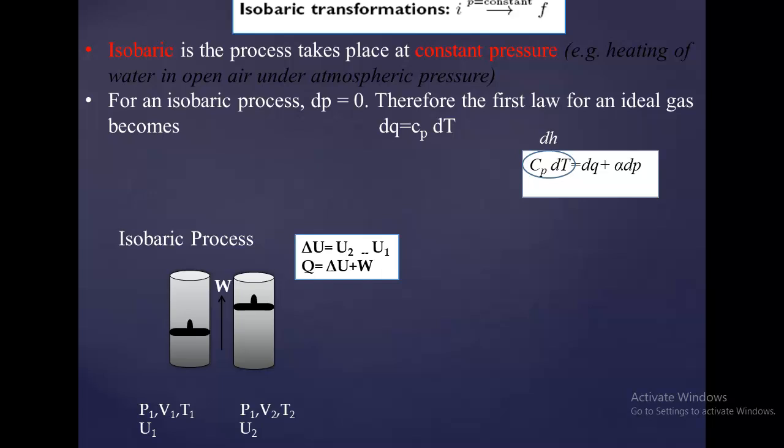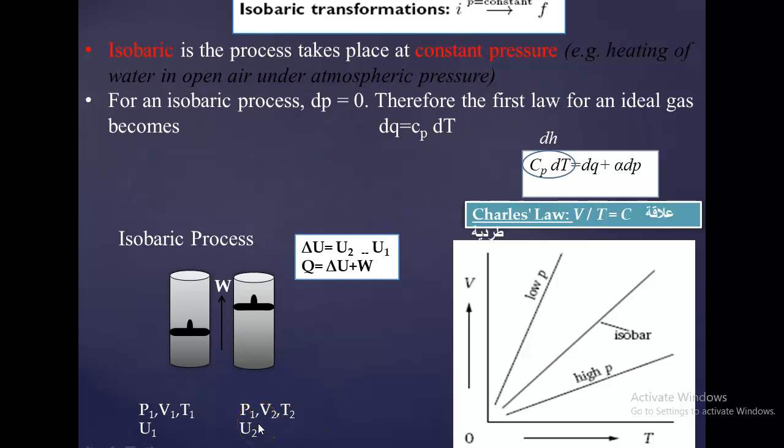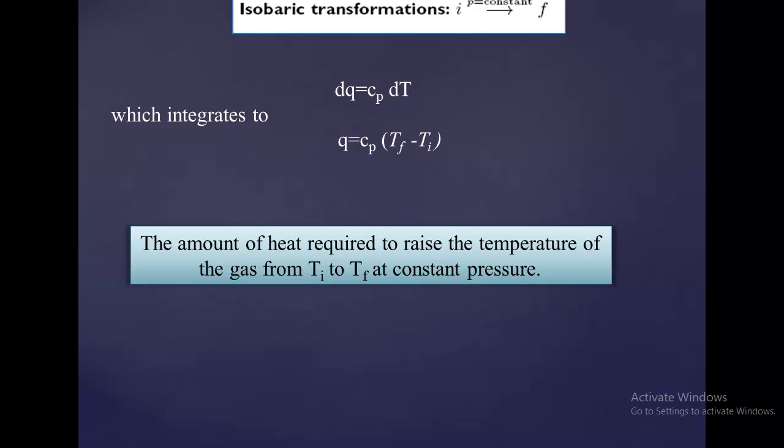Now isobaric. This is a process which takes place at constant pressure. The pressure does not change. Therefore, at constant pressure, the specific heat is represented by Cp. Therefore, when the pressure change becomes 0, then Cp dT, in the place of Cv, now we are acting at a constant pressure. Therefore, Cp dT is equal to dQ plus PdV. The parameters are P1, V1, T1, U1. P1 is equal to P2. Therefore, P1, V2, T2, U2. See, this expression we have already studied.